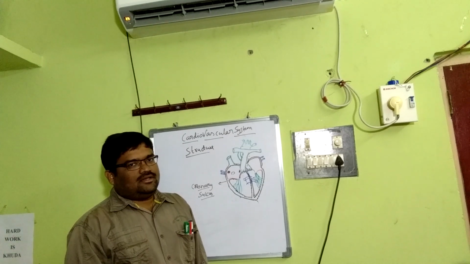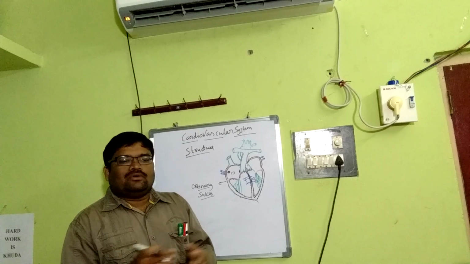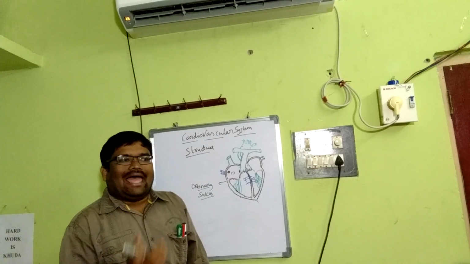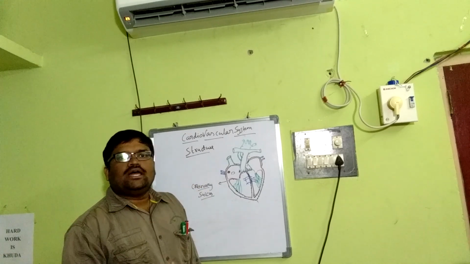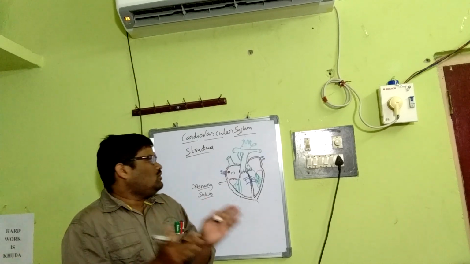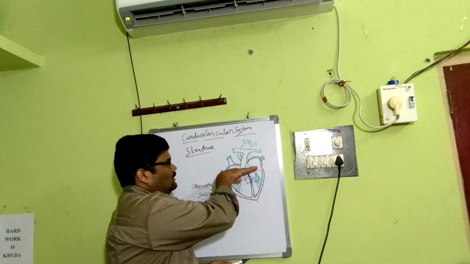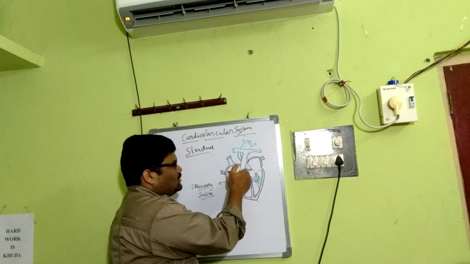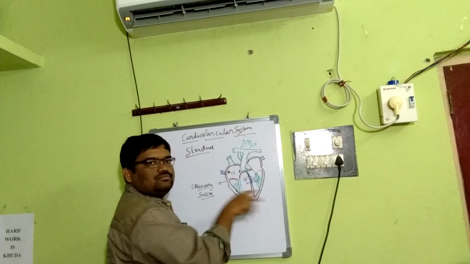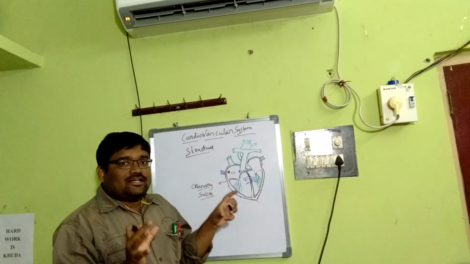In the ventricles there are two grooves, the anterior interventricular groove and the posterior interventricular groove, which separate the ventricles into two. Just imagine a complete single chamber; when there is a groove, it becomes two. That is the external structure.